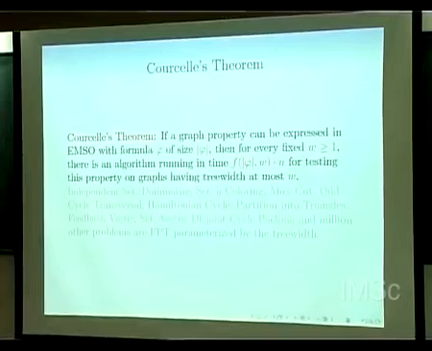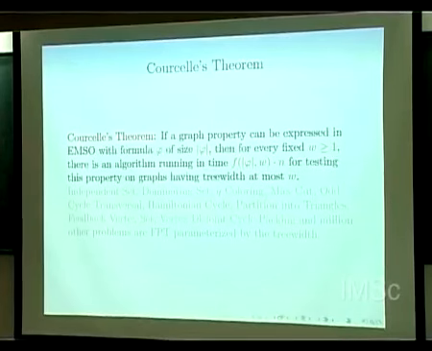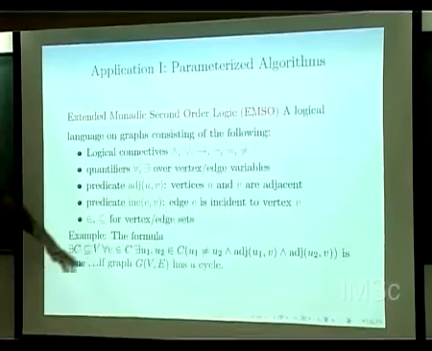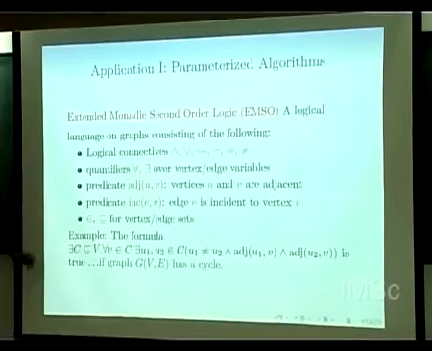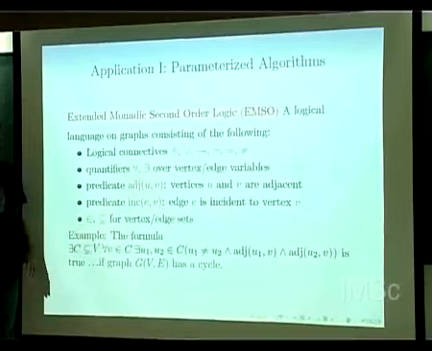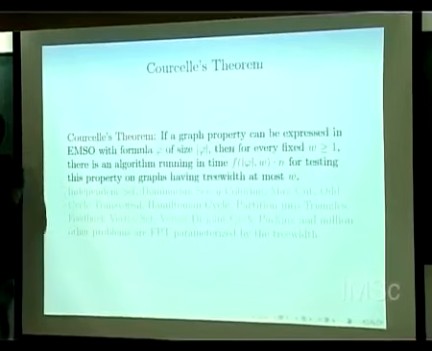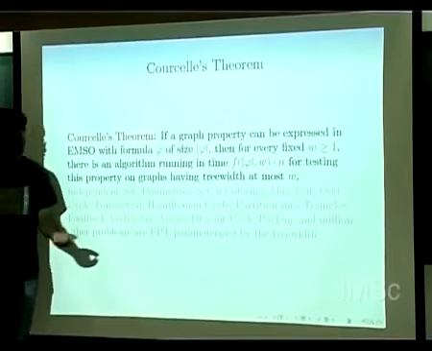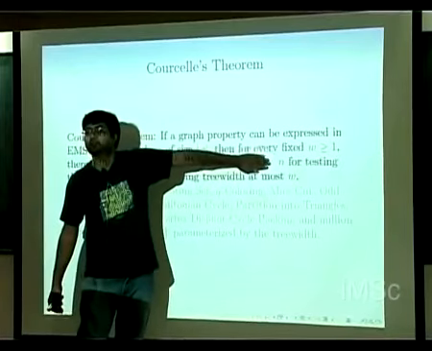What it means is that you give me a graph constructed with say 2 or 4 or 5 labels, then I can test whether this graph has a cycle or not in time f of the size of the formula, which is constant, and the number of labels, which is still a constant, so it's basically linear time.